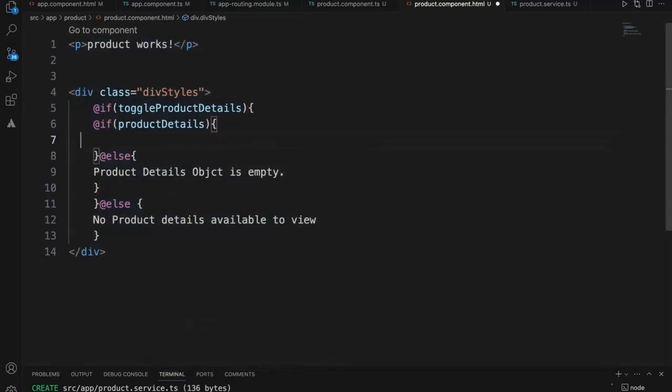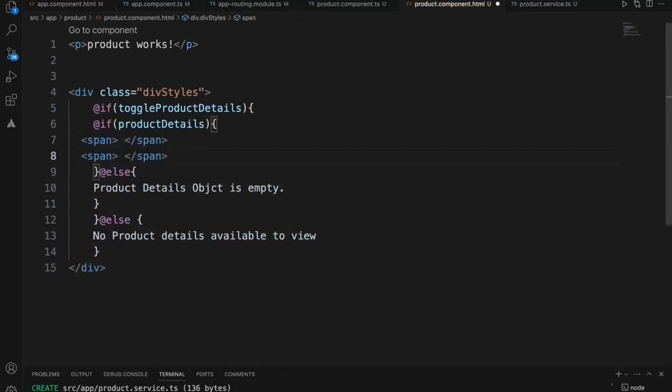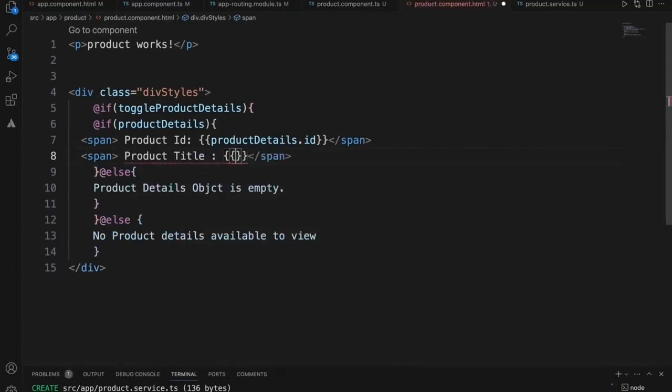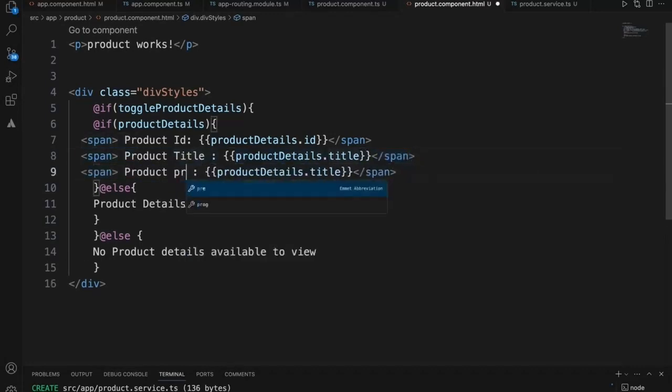Okay, now I'll display the product details. Product ID, product details dot ID, and product title, product details dot title, this is small title, and product price.